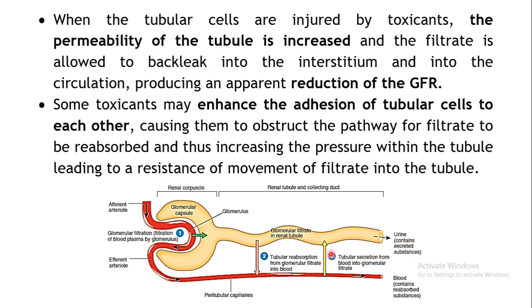So whatever filtrate is generated over here will leak back into the interstitium, and from here it may even enter into the circulation. So when whatever is filtered out gets leaked out, it may again result in reduction of the GFR. So this could be one more reason why acute renal failure will be presented.